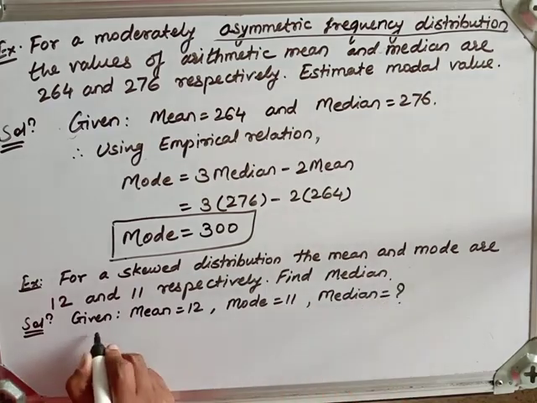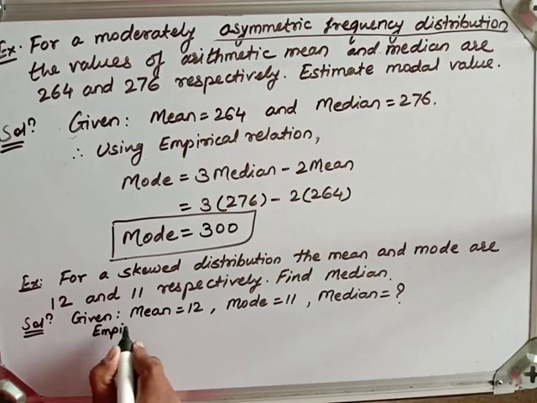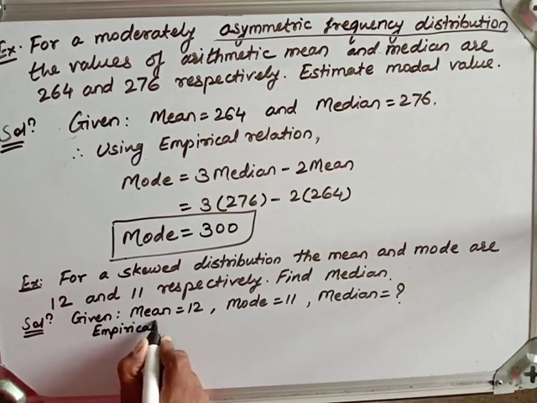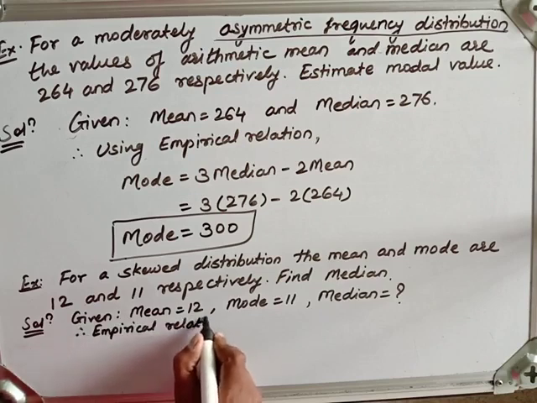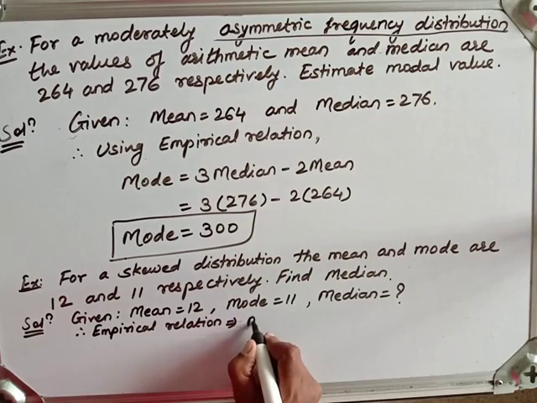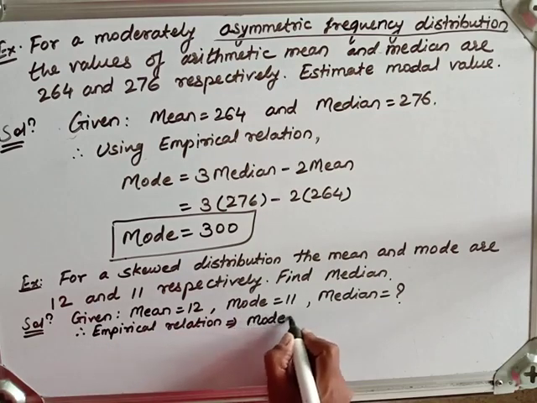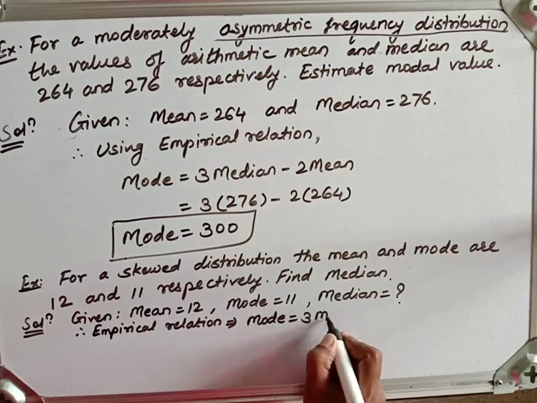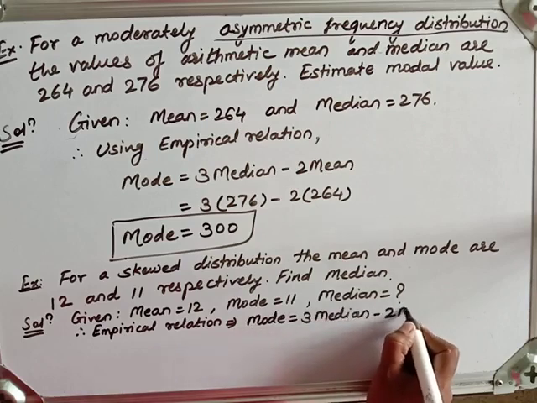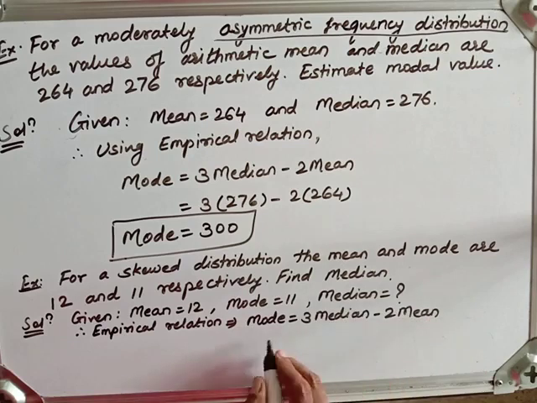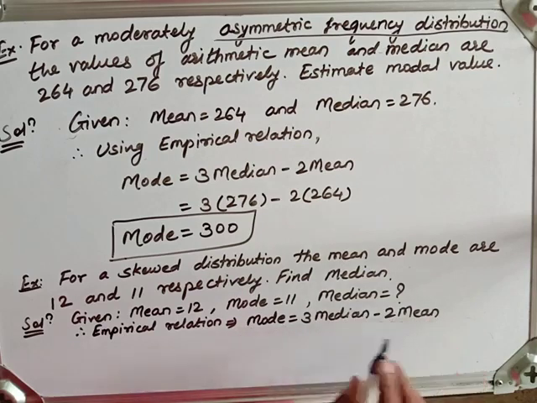Fine. Now let me use the empirical relation. What does it say? Mode equals 3 times median minus 2 times mean. Let us substitute the values of mode as well as mean here, and we will determine this median.